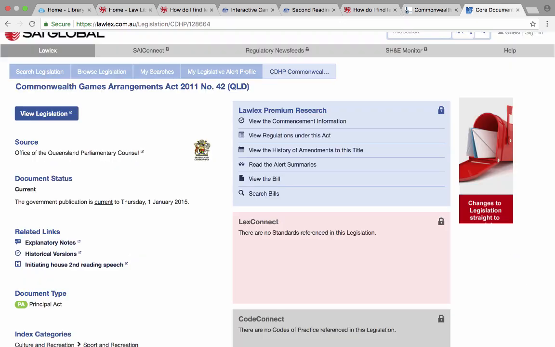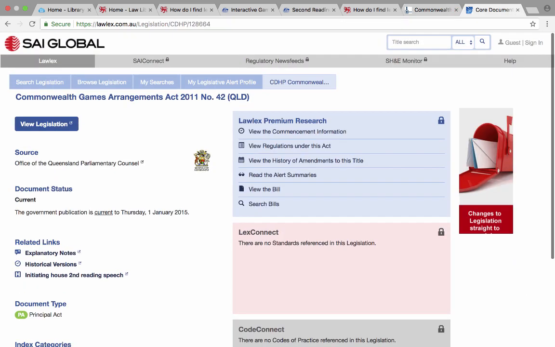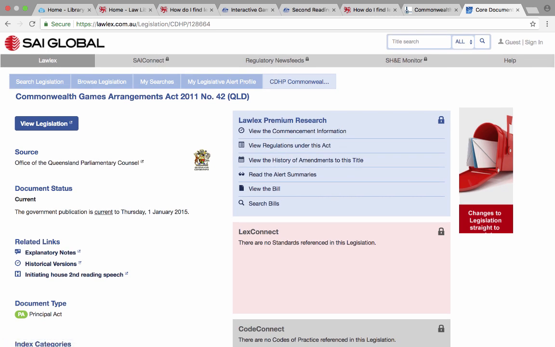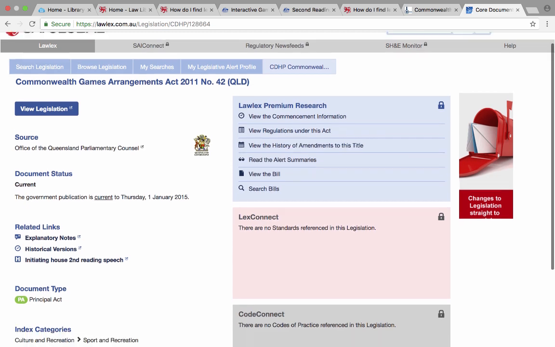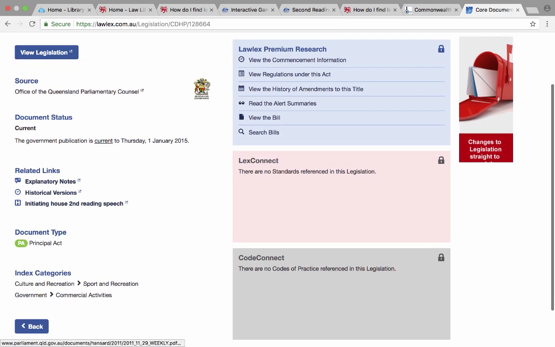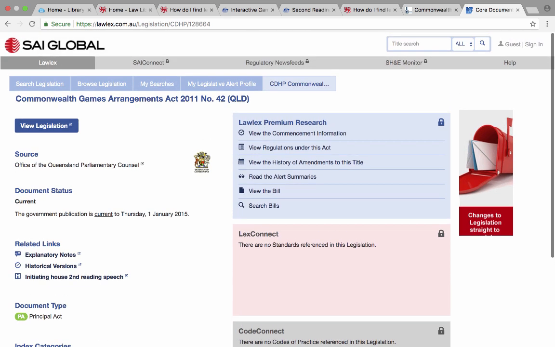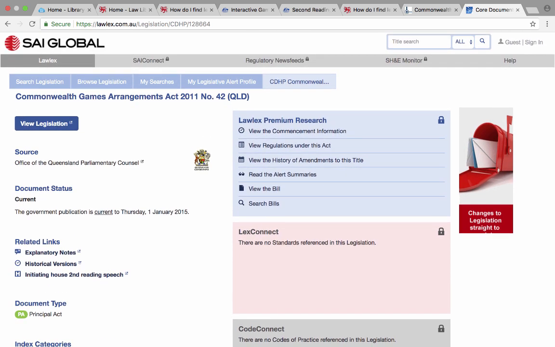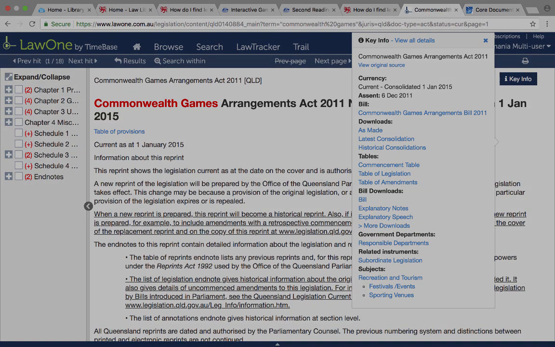Similarly, if you go to Lawlex, so if you recall, we found the same bill, Commonwealth Games Arrangement Act of 2011, and it gives us links to explanatory notes and the second reading speech. So there's a variety of ways that we can get to that information because it is key information about an act. So most of these databases will also have it.